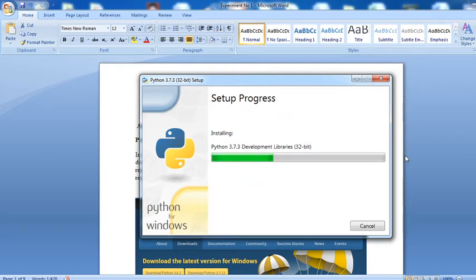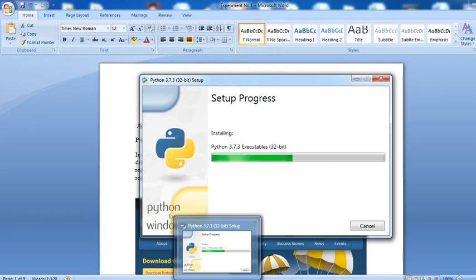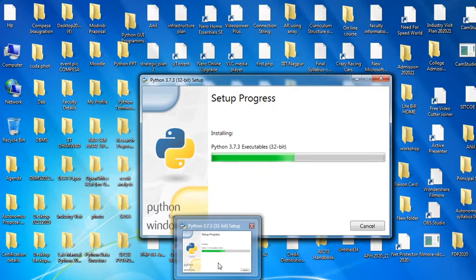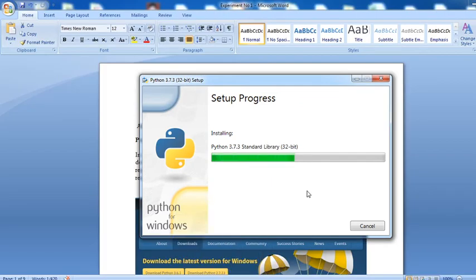After that, Python 1.4 was released with new features, such as keyword arguments, built-in support for complex numbers, and basic data hiding through name mangling. That means new versions of Python automatically bring new features, just like WhatsApp: everyone sends updates, you update and use that feature. The same happens with Python also. That means new features are added in Python. This manual is available here for setting the path, but since you have already installed 3.7, there is no need to set the path. Simply check mark Add 3.7 to path, and in this process it installs automatically. Only simply click on Install and Windows automatically installs your Python version.